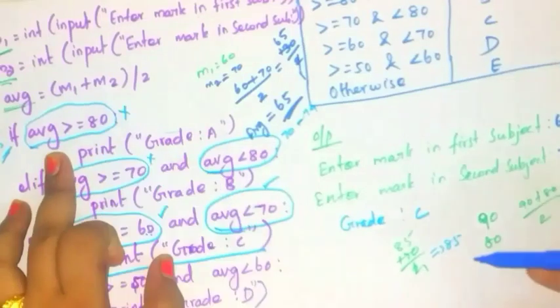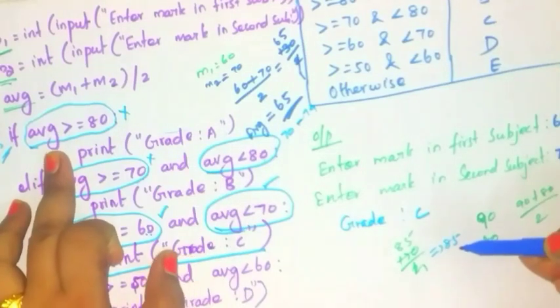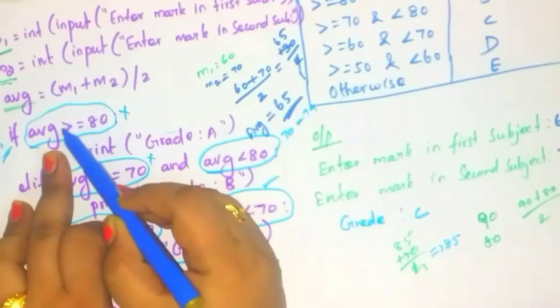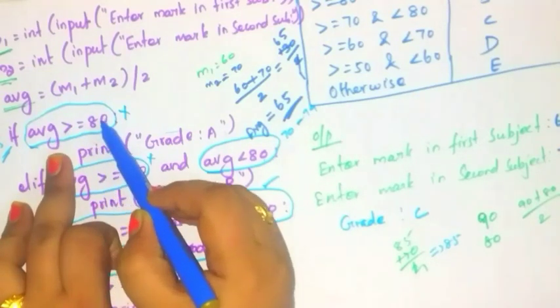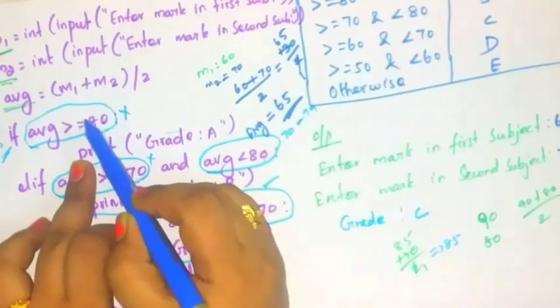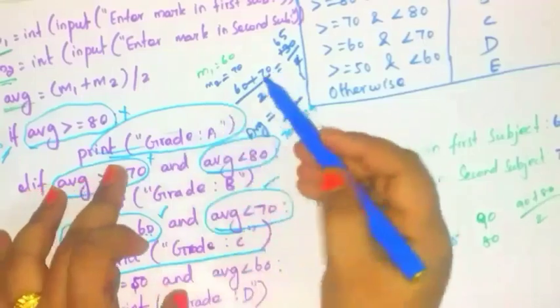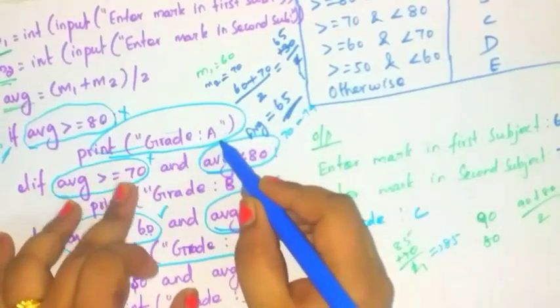Check this condition. Now your average value is what? 85. 85 is greater than or equal to 80. 85 is greater than 80. Okay, so this condition is true. Then you have to print this statement here. Okay, what is it? Grade is equal to A.